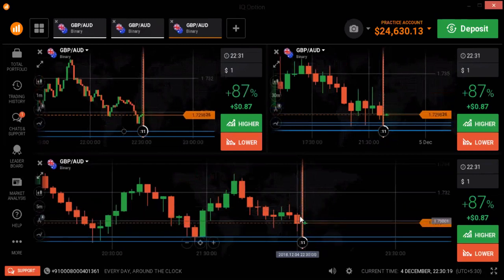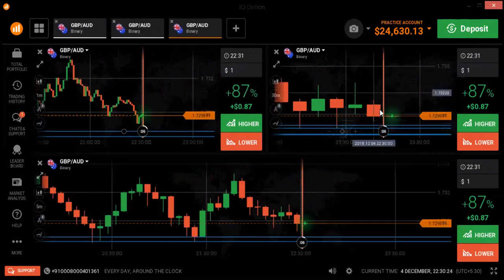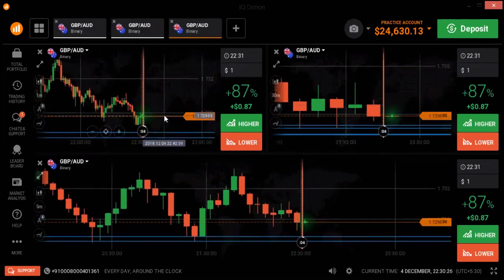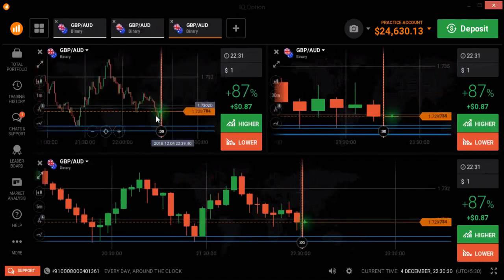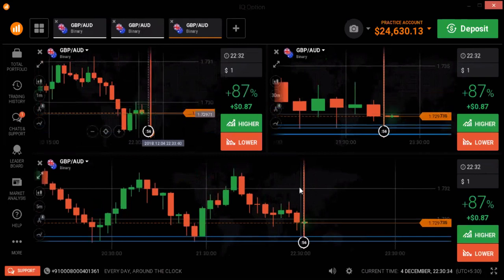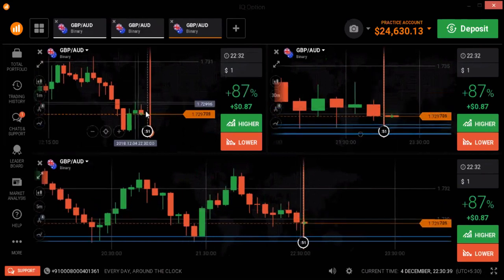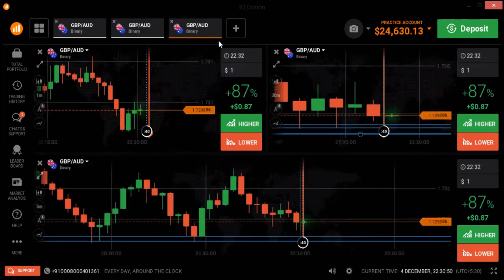You can see the sellers are interested, and you are seeing there is some gap. This candle is a strong candle, and here you are seeing a buyer's entry. If you see a seller's entry, you can go with sellers, because you are seeing a strong candle, here also a strong candle, and there is some gap. If again there is a seller's entry, you can go with sellers with 5-minute expiry time, right? Got it? Yes, I will try.